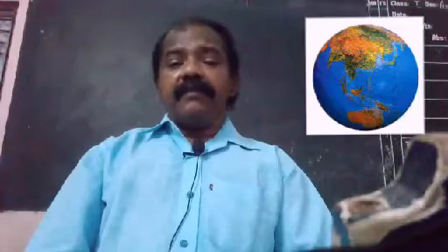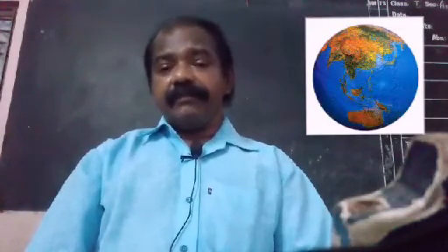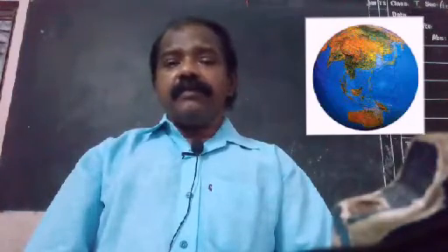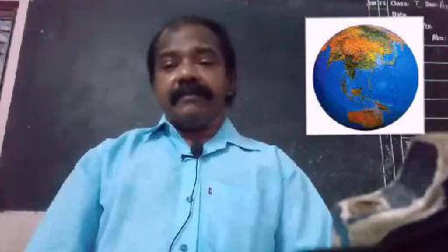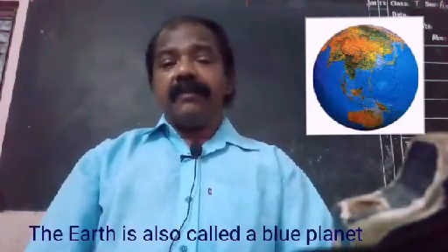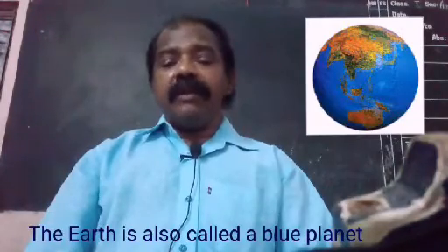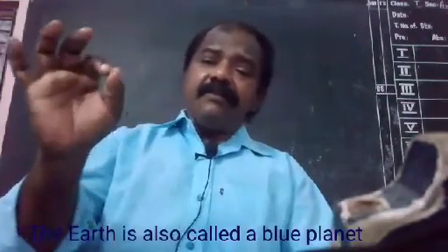If you look from far away from the Earth, only this blue color will be visible to us. And because of this, the Earth is also called a blue planet. What is also called a blue planet? The Earth is also called a blue planet. Actually, what gives this blue color?